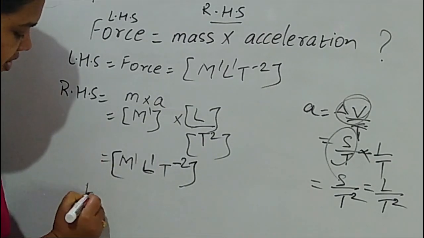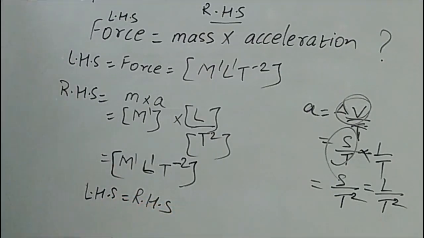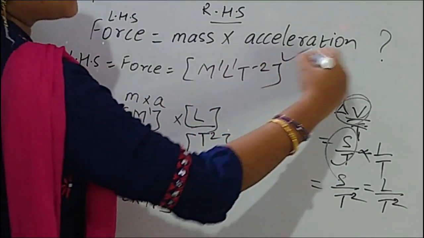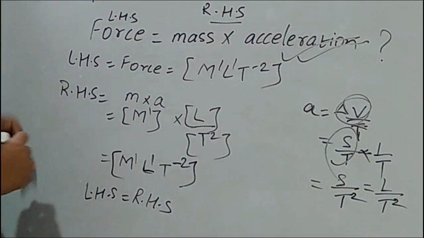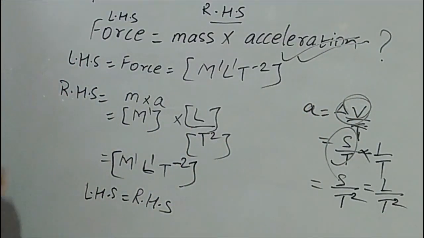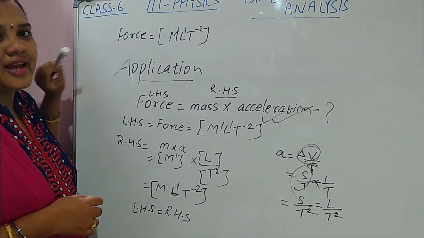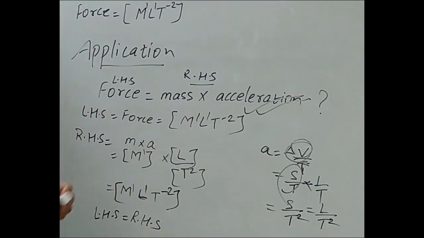LHS is equal to RHS. It means this expression, force equal to mass into acceleration, is correct. Okay. So like this we can check a given formula or expression by use of dimensional formula. That is the application of dimensional formula. Clear children? Please write down this.